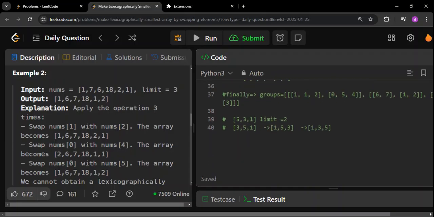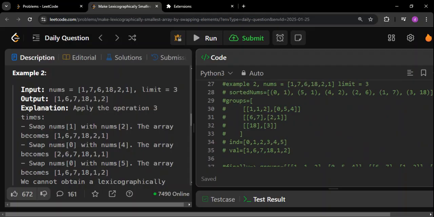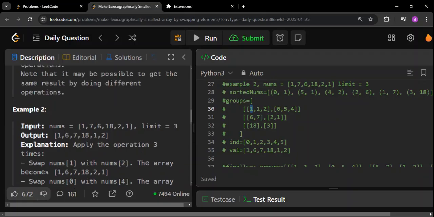If I show you this example, all of these are going to be part of the same group. If we do this algorithm on this, every number will fall into the same group. Since all of them are part of the same group, what will we do? These are the indexes for these elements. We'll take the smallest index and try to put the smallest value in the group at that index. That is how we ensure that the string we get is the lexicographically smallest.